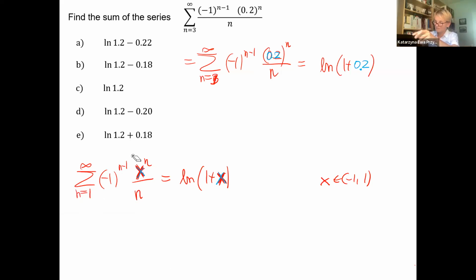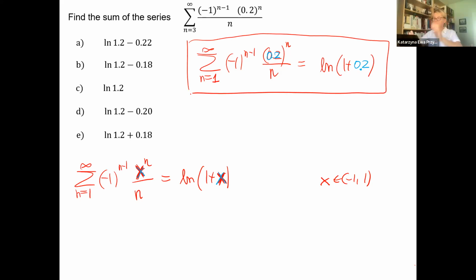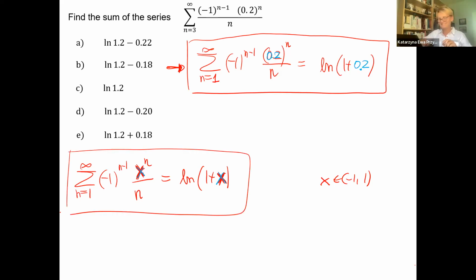Let me just put 1, because this will be the direct formula. No, this is correct. If this will be the question, it will be just the natural log of 1.2. No, we're not subtracting. I think I mixed the left and the right hand side of this. I don't know why. I was trying to keep this one as 1 plus x.